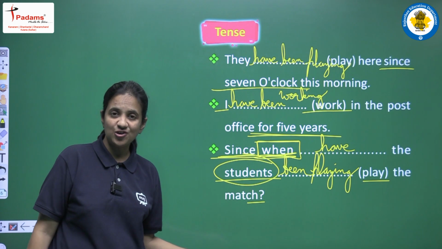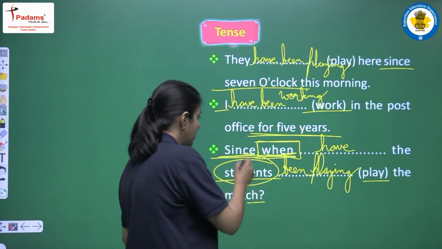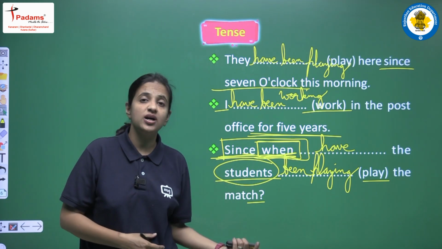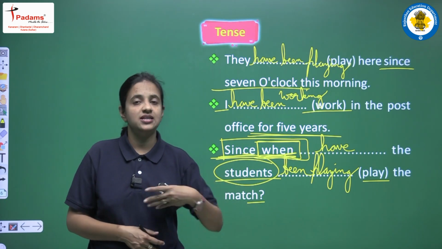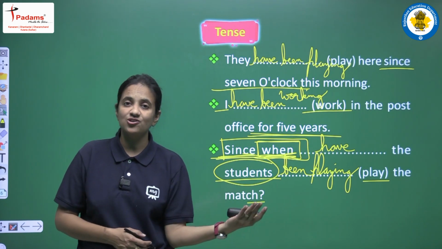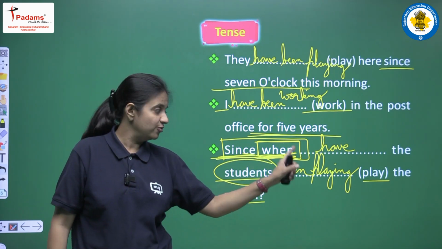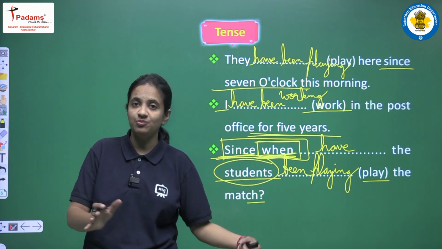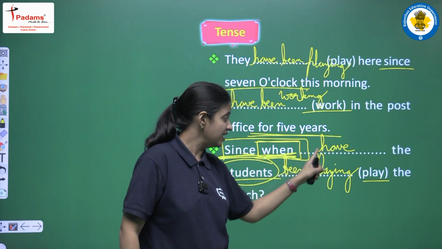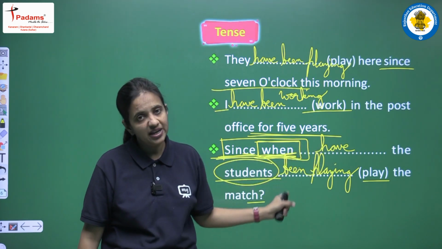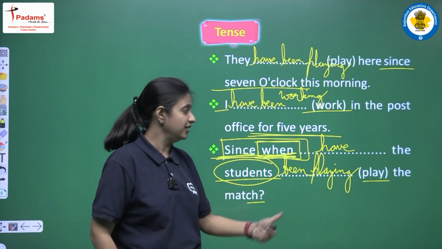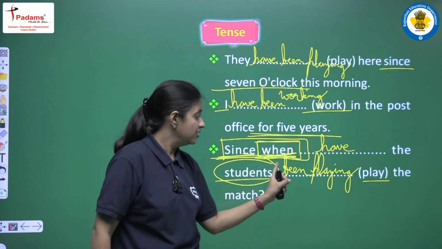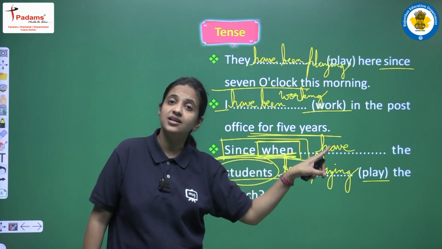Clear? So yes, we are not having the time here because we are having one question that starts with since when. अब इस question का जो answer होगा that since 7 o'clock, since Monday, since 6 o'clock, so that will be the answer. So we are having when in the question. So this also shows that this is the example of present perfect continuous tense and just be very careful regarding the structure. Have been, these two words won't come together. In between our subject will be there. We will write been here after the subject. Clear?